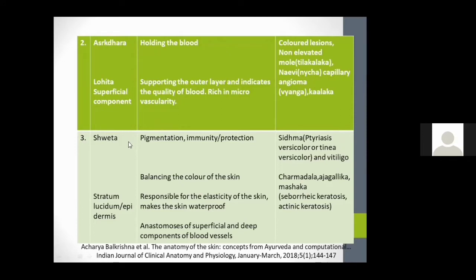As the name indicates, it is for the pigmentation and immunity and for protection, and it also helps in balancing the color of the skin. So any clinical conditions in this layer will cause conditions like sidhma, vitiligo, charmadala, ajagallika, mashaka. And this layer is also responsible for the elasticity of the skin and makes the skin waterproof.